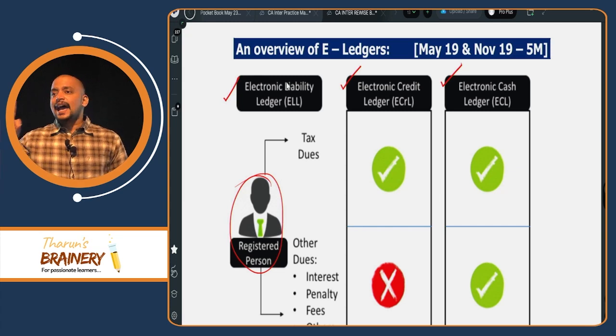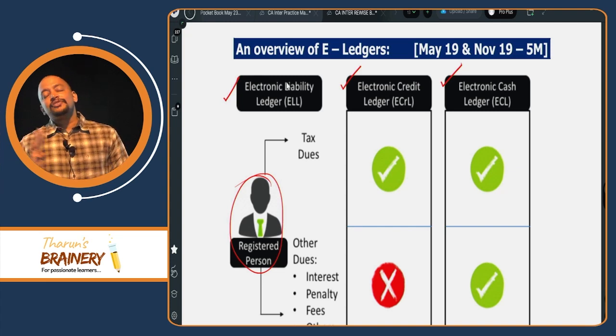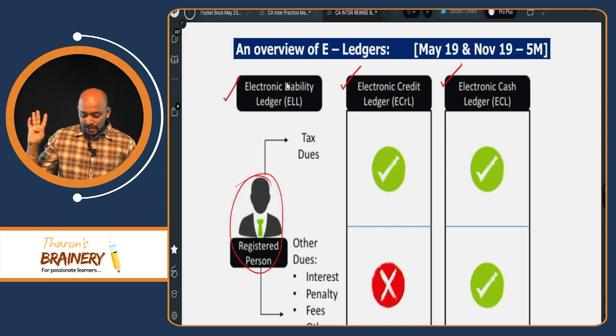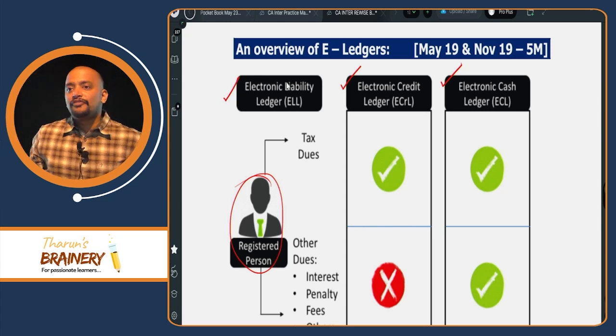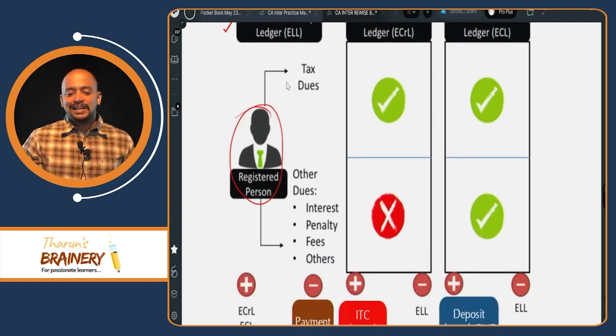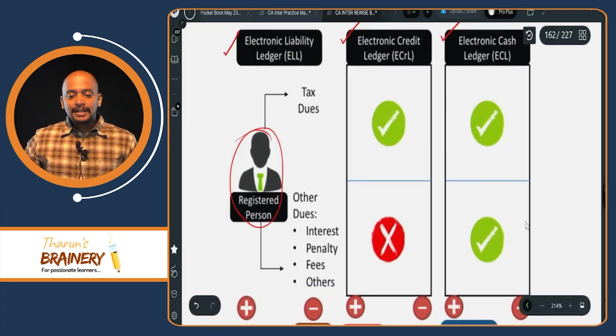Then F, fees. What is that fees? Late fees for delay in filing returns. Then O, others. So these are the 5 dues of a registered person that will be there in electronic liability ledger: tax, interest, penalty, fee, and others.